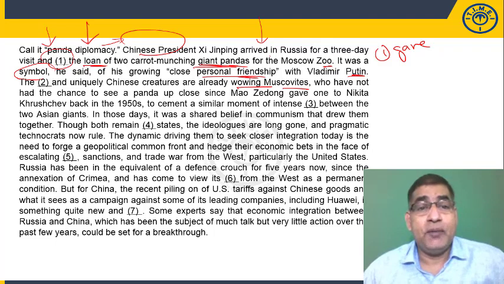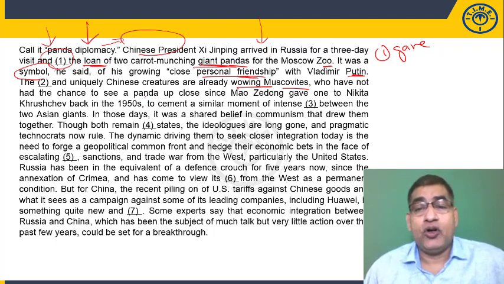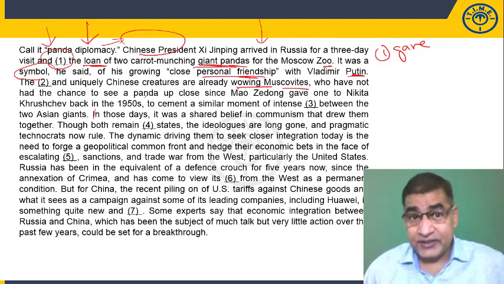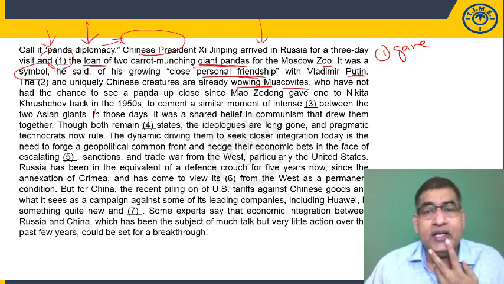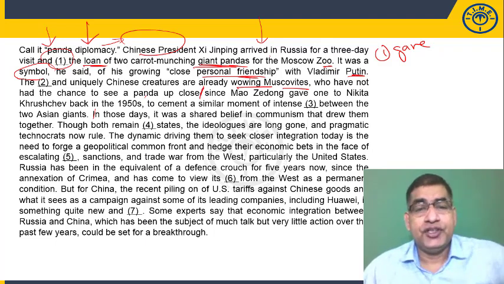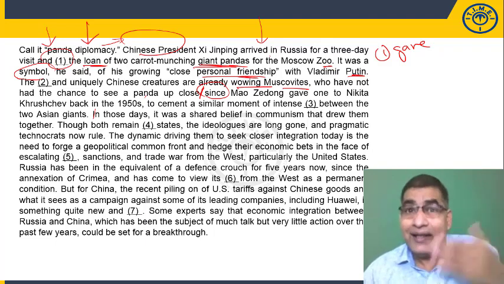the chance to see a panda up close since Mao Zedong gave one to Nikita Khrushchev back in the 50s to cement a similar moment of intense dash between the two Asian giants. Now that's a lengthy sentence. Let's break it. A lengthy sentence with two blanks. So let's look at it up to here first. After, since the sentence needs to be looked at afterwards.